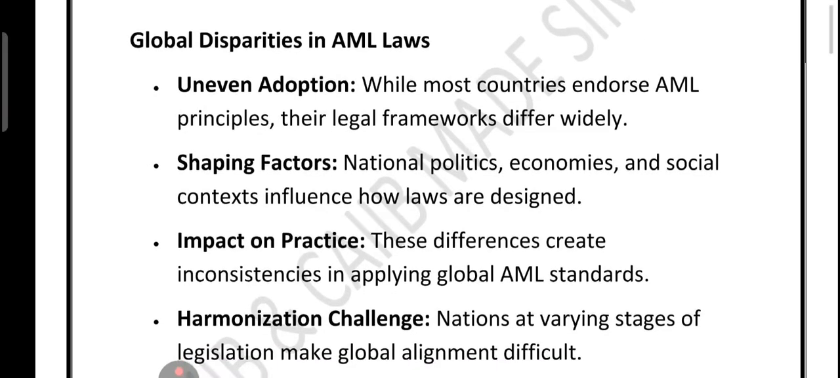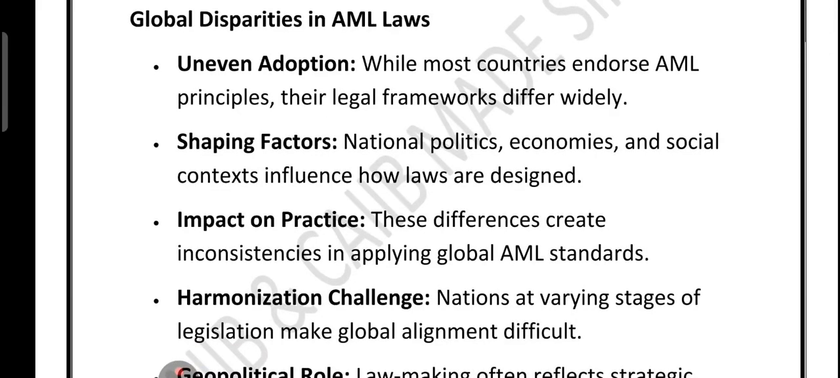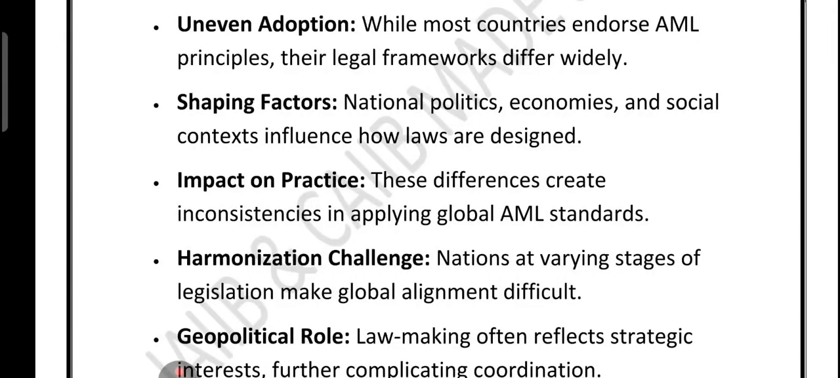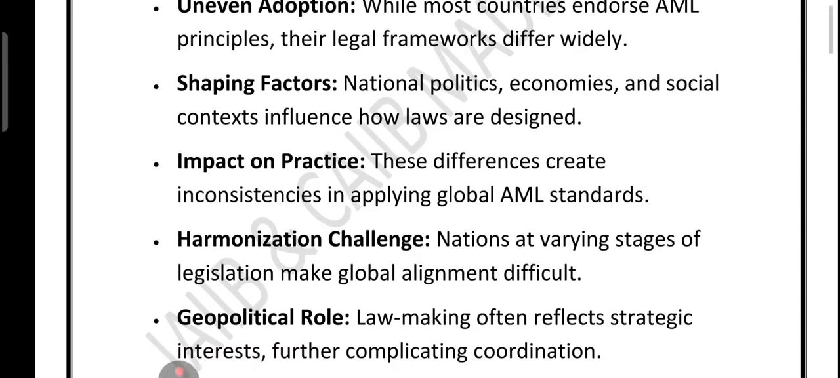AML law. Here is the reality. Almost every country agrees that money laundering is a big problem, but the way each country makes and applies these laws is very different. Why? Because every country has its own politics, economy and social setup. So what happened? A global standard exists, but in practice there are huge differences from one country to another. That makes it very difficult to create a single uniform system worldwide.